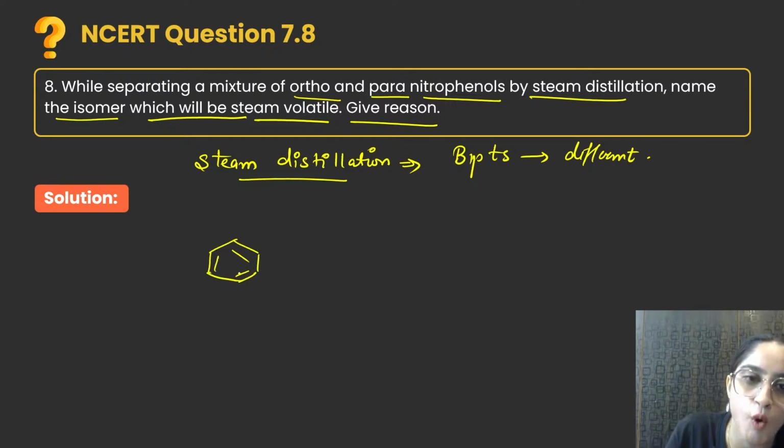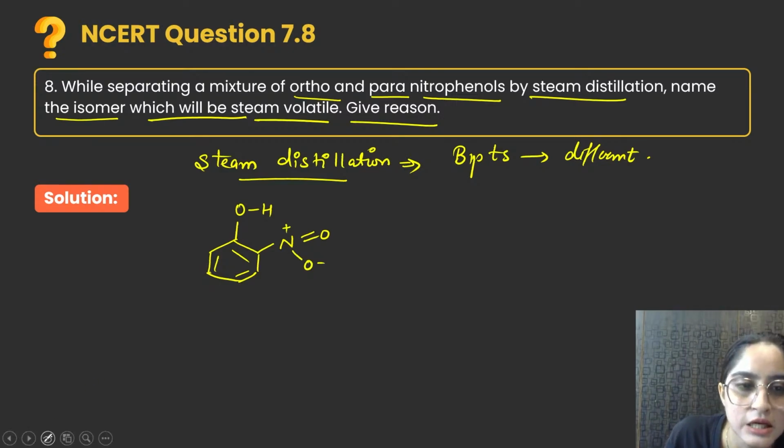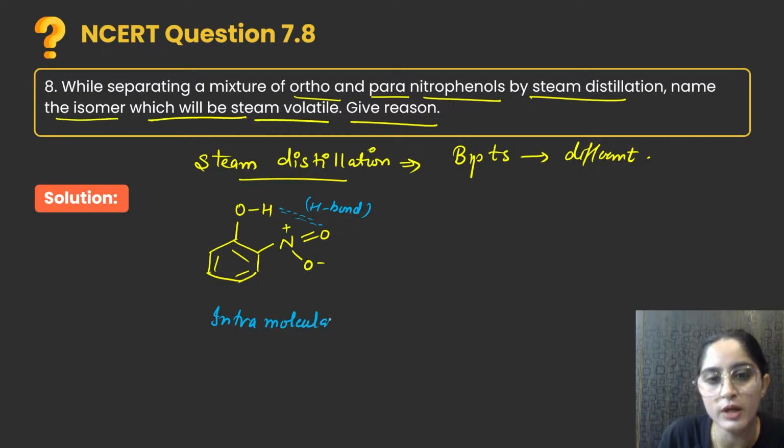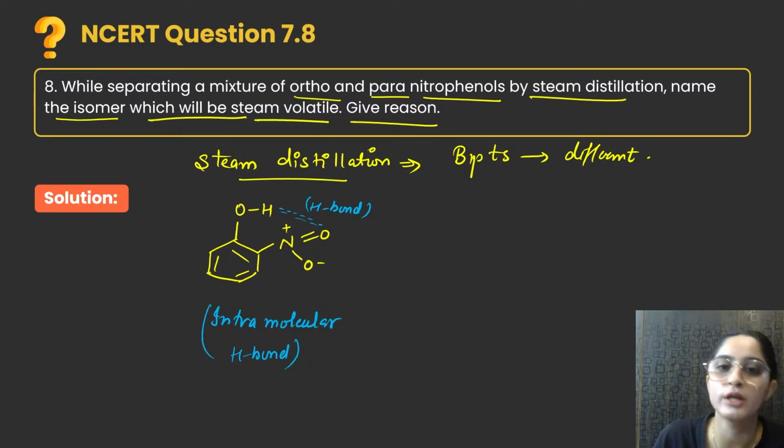First, beta, you have ortho. This is OH, this is N double bond O, this is O, positive and negative. Now can you see this hydrogen is bonded to oxygen, and this is your oxygen here. So beta, you can see hydrogen bonding, but that is within one molecule, so it will be called intramolecular hydrogen bonding. Right? Acha. What about the next one?